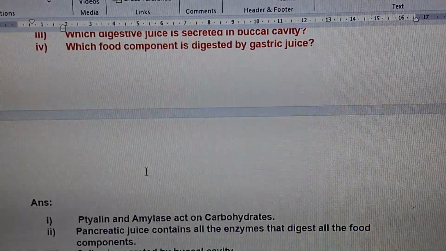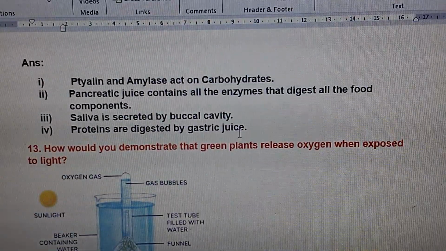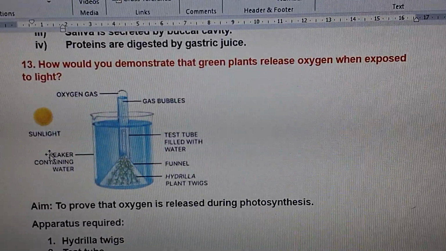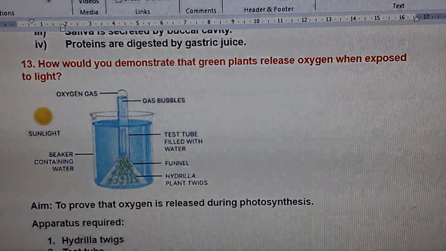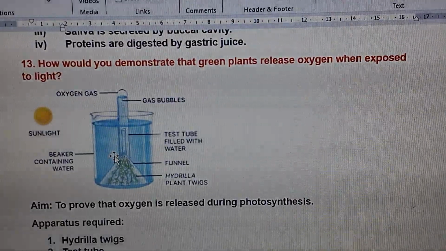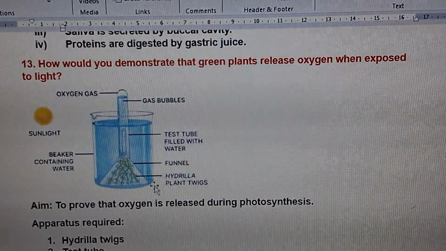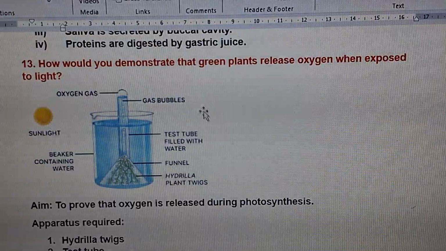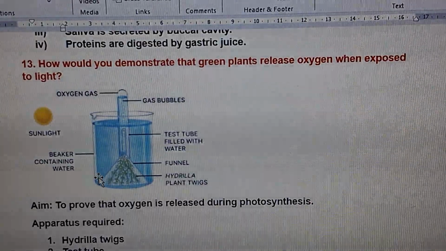So what is the answer that we have got? Proteins are digested by gastric juice. Now, 13th question: how would you demonstrate that green plants release oxygen when exposed to light? This is an experiment, children. This is the diagram which deals with oxygen being liberated during photosynthesis. Very, very important question, children.